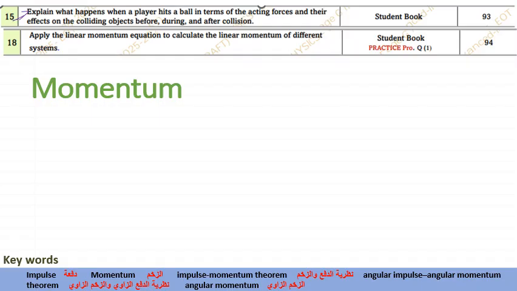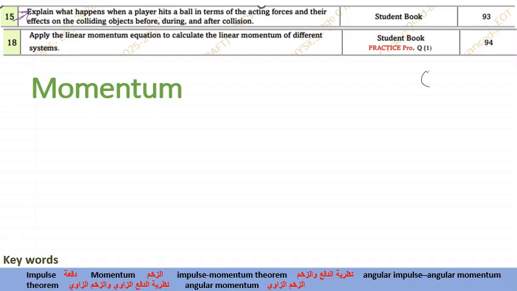Explain what happens when a player hits a ball in terms of acting forces and their effect on a colliding object before, during and after. So when an object collides, or when an object is coming to hit another object, before collision, during collision and after collision, what will happen? That is the first concept. Basically they are connecting with Newton's third law. Action will be equal to reaction. Moreover, you need to remember the momentum before and momentum after will be equal. The force when they contact each other, the force of interaction will be the same.